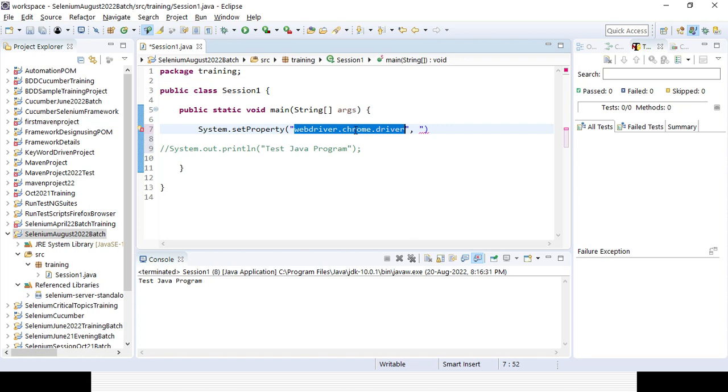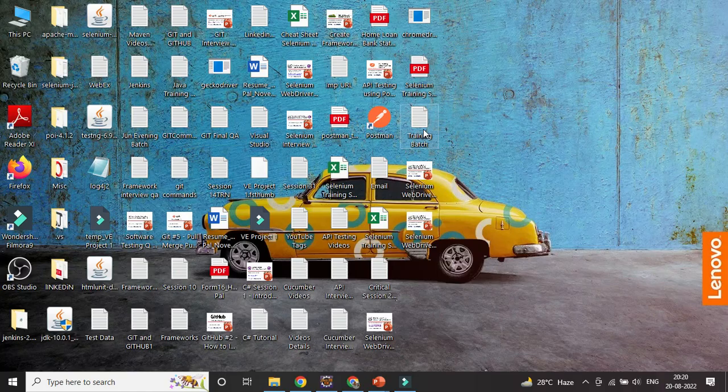WebDriver.chrome.driver. In case you are using the Firefox browser, it will be WebDriver.gecko.driver. In case you are using the IE browser, it will be WebDriver.ie.driver. All are lowercase. For the second part, the key and value, I need to give the path of the Chrome driver. So what is the path here?